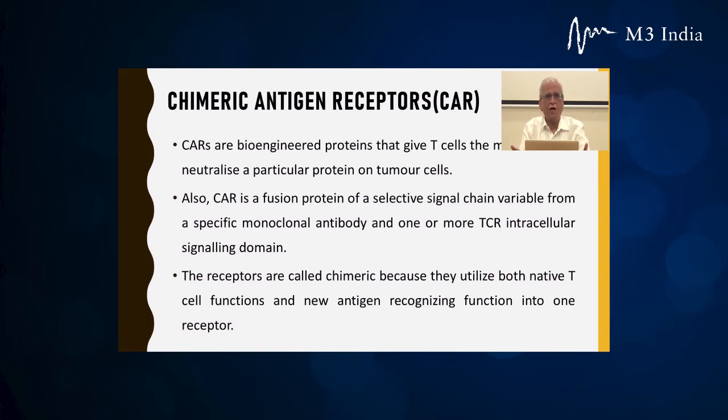Why are they chimeric? Because they contain multiple things. It utilizes both the native T cell functions, like producing cytokines and killing the tumor cells, as well as the new antigen recognition that recognizes the tumor antigen.